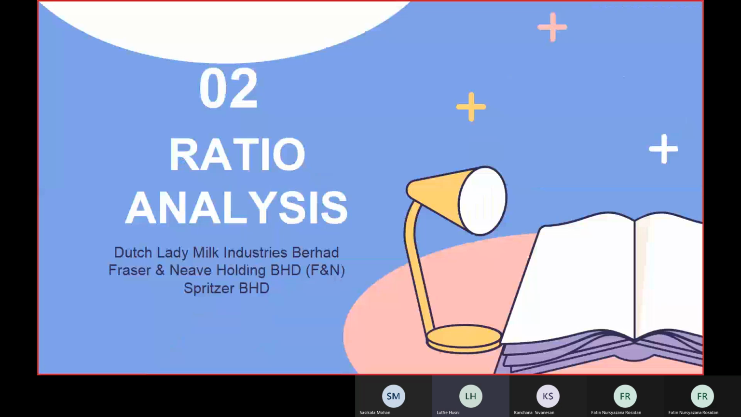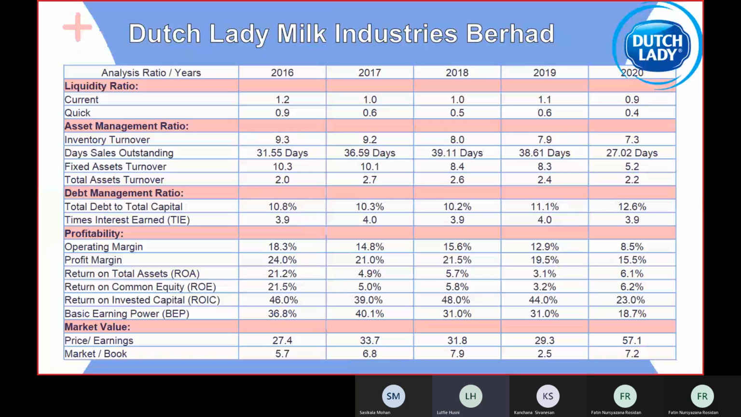Okay, thank you, Shazana. So I will talk about the ratios from Dutch Lady Milk Industries Berhad. The first one is current ratio. The highest is 2016 with 1.2. Next, quick ratio. The highest one is also from 2016 with 0.9. Next, inventory turnover, and the highest is from 2016 with 9.3. Next, days sales outstanding, and the highest is from 2018 with 39.11 days.